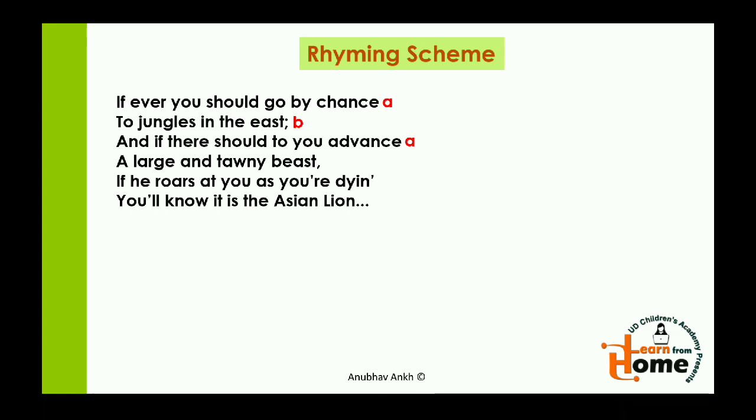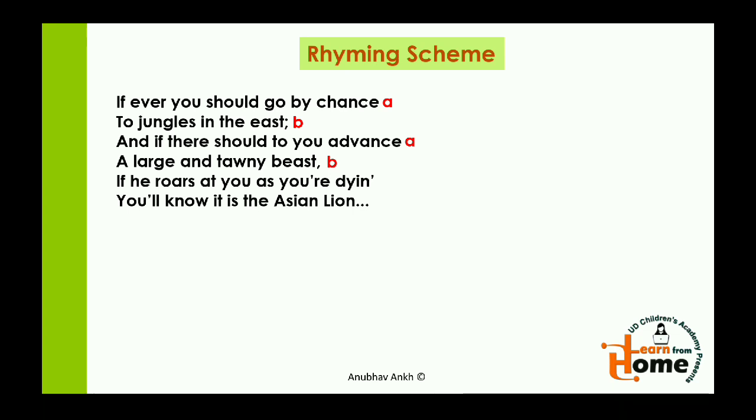We have already found the rhythm of it, this chance. A large and tawny beast. Now beast rhymes with east, so we'll mark it as B again. If he roars at you as you are dying. Now dying, it neither rhymes with beast or east, and nor does it rhyme with chance or advance.